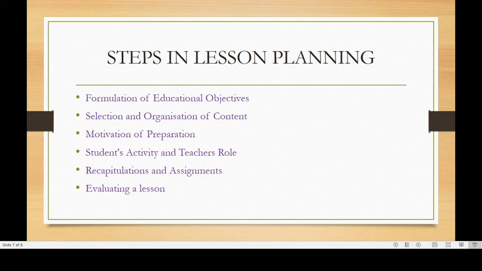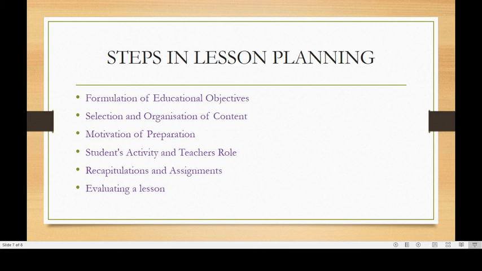Was the motivation effective? Were the aims or objectives which were set clarified or achieved? Did I use some effective audiovisual aid, or do I need to change the methods in which I have taken this lesson? Was I able to satisfy and challenge the superior students? Was I able to involve the slower and quieter students also? Did I repeat the important points also? So these are the types of questions which a teacher should always ask after delivering a lesson.